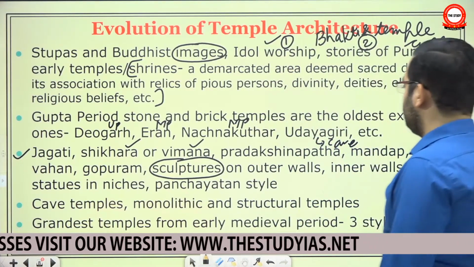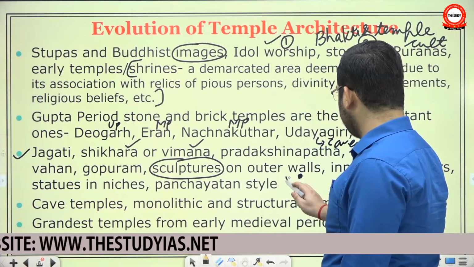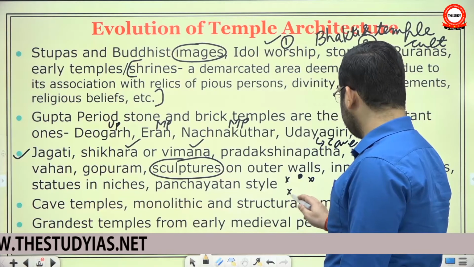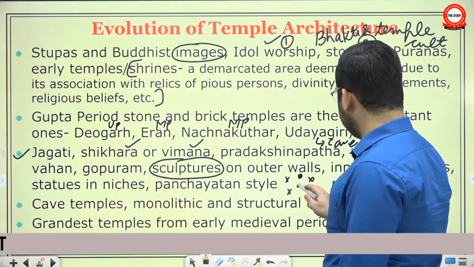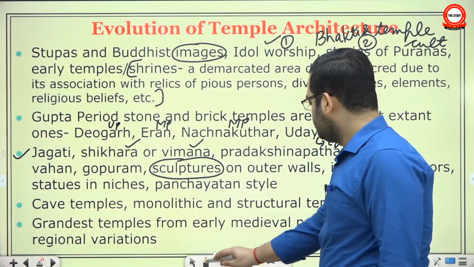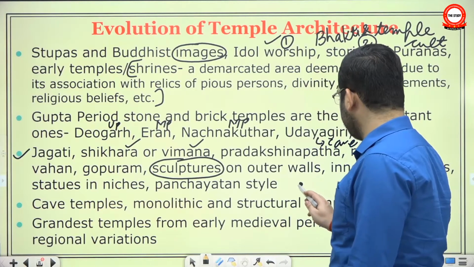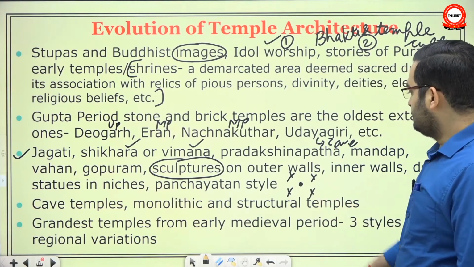And then you have this Panchayatan style, where the main shrine is in the middle and you have four subsidiary shrines on four sides.